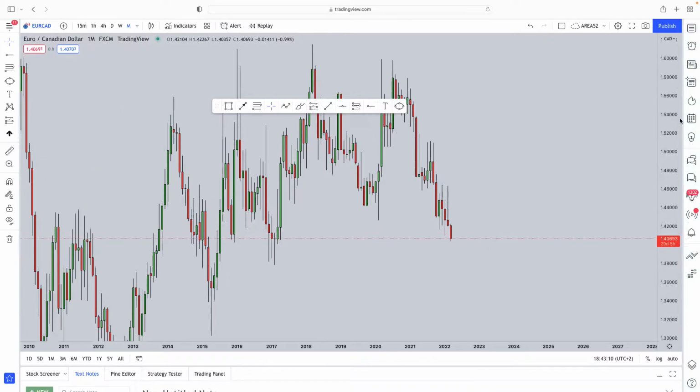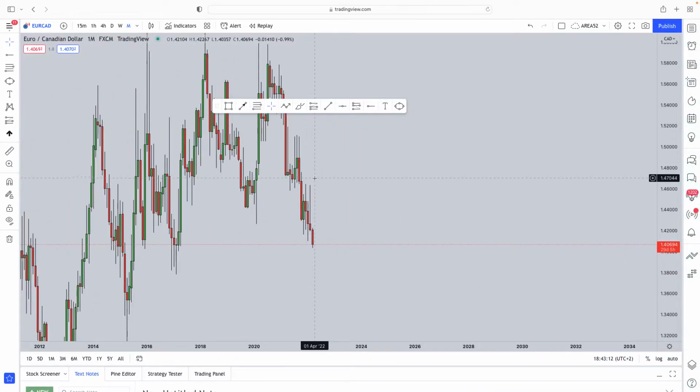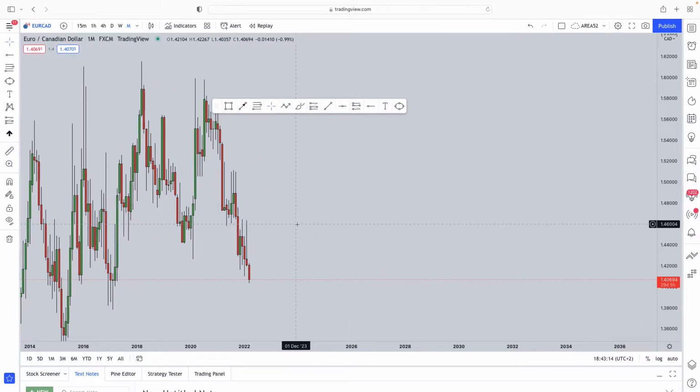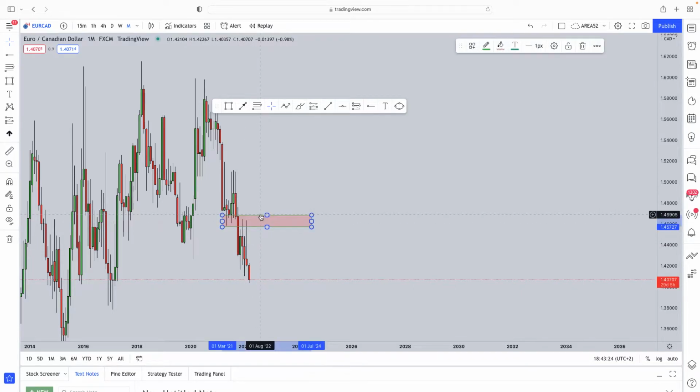The EUR/CAD is quite bearish as it stands now. If we start here on the monthly time frame, what do we have? Firstly, we can see how the market had broken below this very strong level of support. Support got broken and then became resistance. The market also gave us this massive impulse.